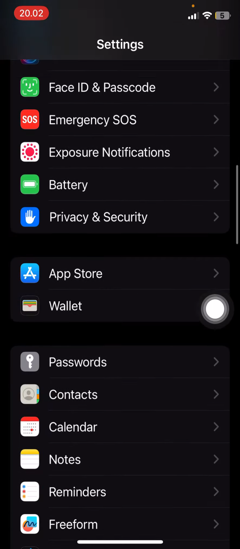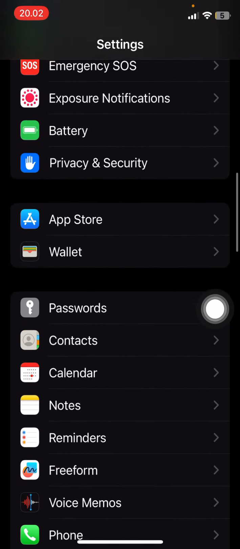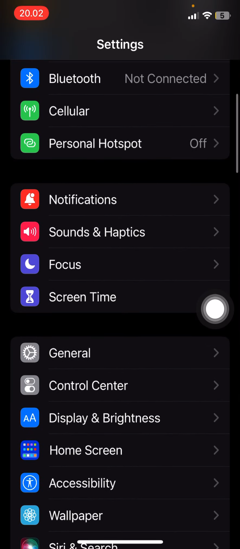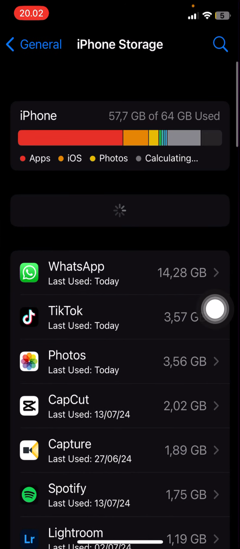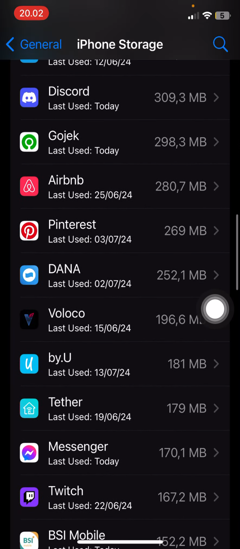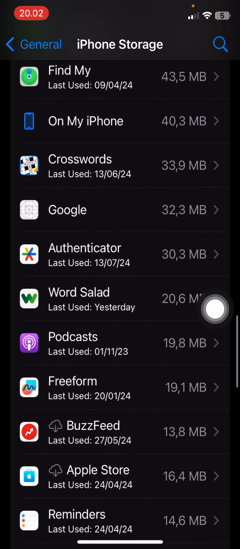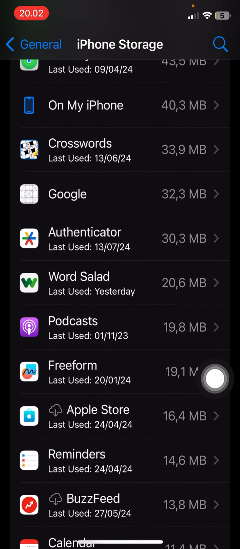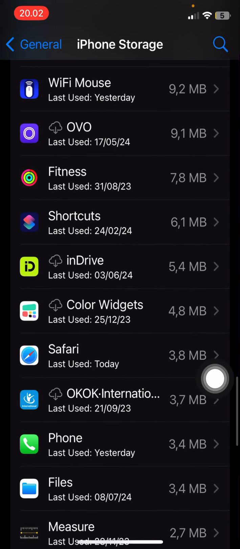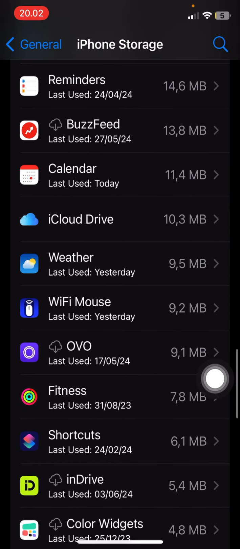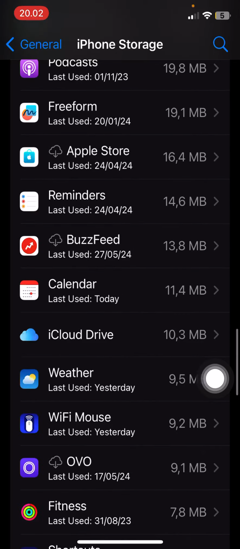You're also going to go to the, where's camera? Is it done? Hold on, where is it? iPhone storage, okay. And if you scroll down, you'll see the apps you don't use here. So I don't use, let's see, I use a lot of these apps actually. Last used yesterday. Some of them I don't have loaded.